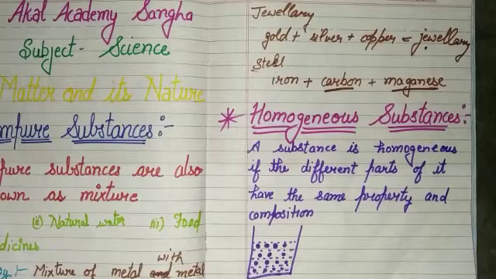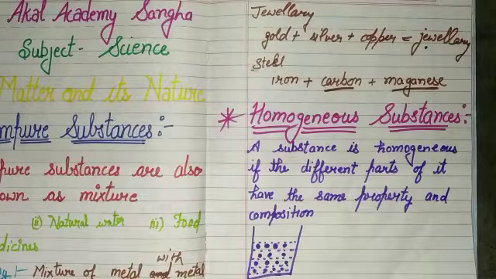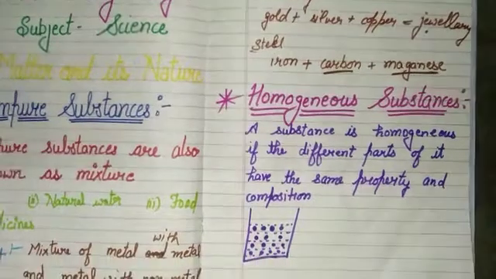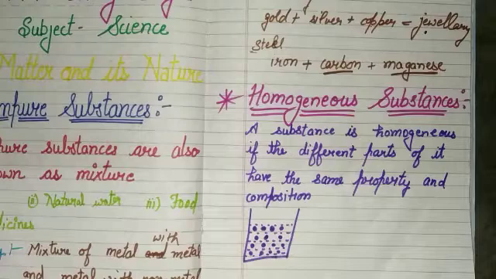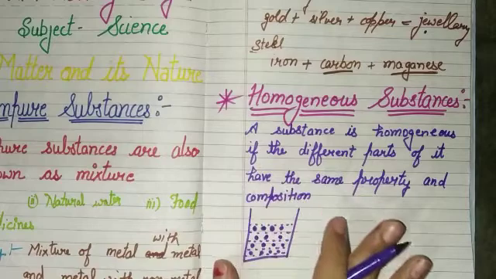Okay, a homogeneous substance is a pure substance. It cannot be seen easily, like a mixture of water and sugar. This is the solution. We can't see the water and sugar separately. These are properly mixed. Okay, so they have no boundary to show it. Okay, they are fully mixed.